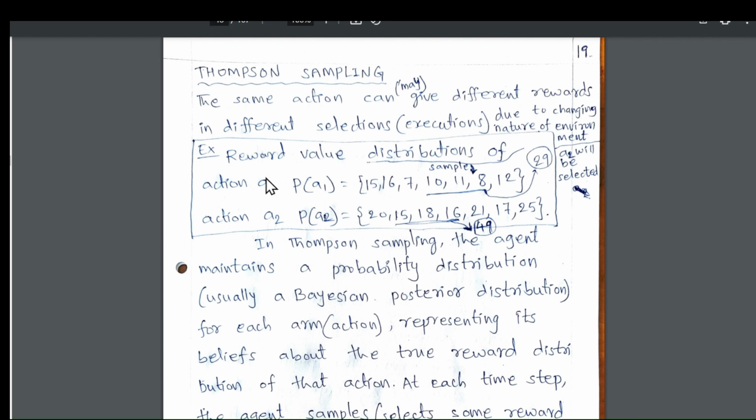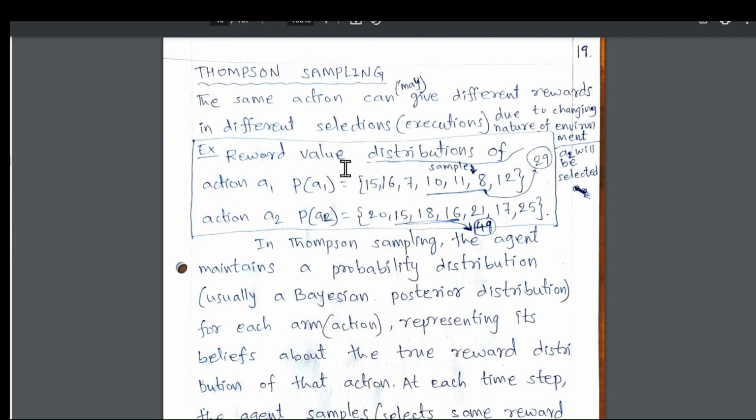Here we can see the random value distributions of action A1: 15, 16, 17, 10, 12, 11, 18, and so on. And action A2 values: 20, 15, 18, 16, 21, 17, 45. In Thompson sampling, we take a sample from this set of possible actions.